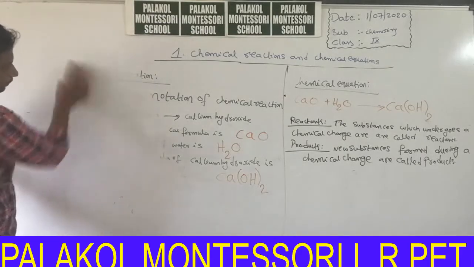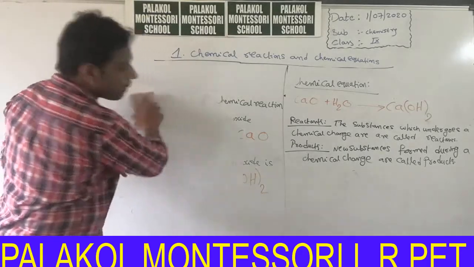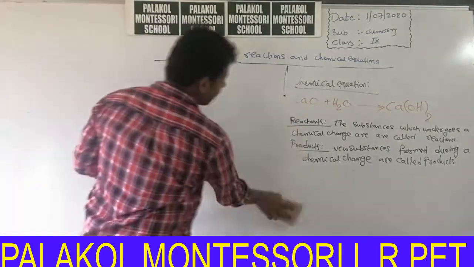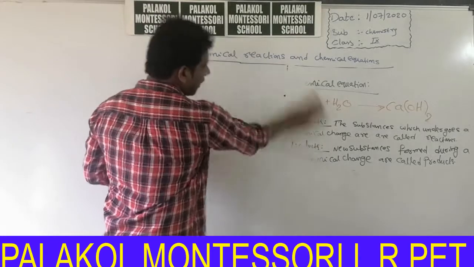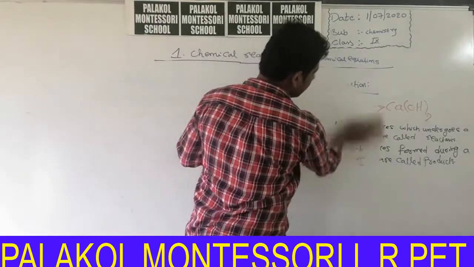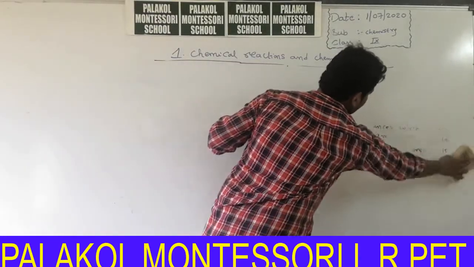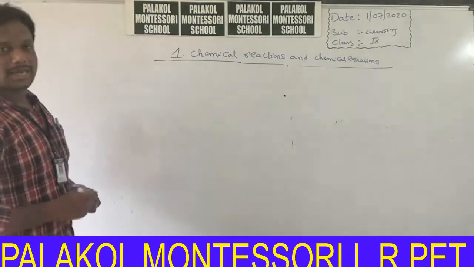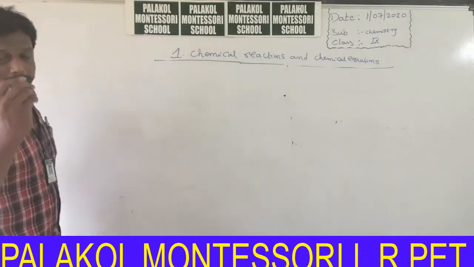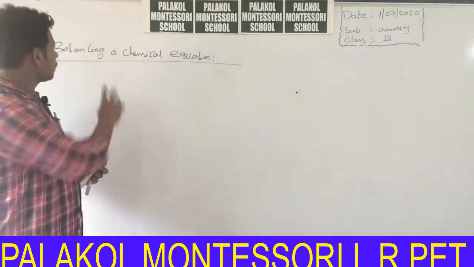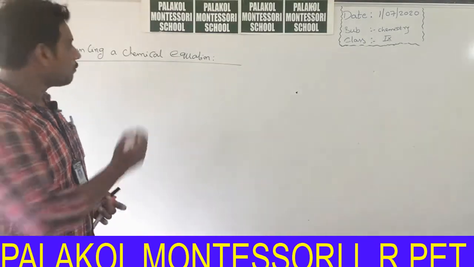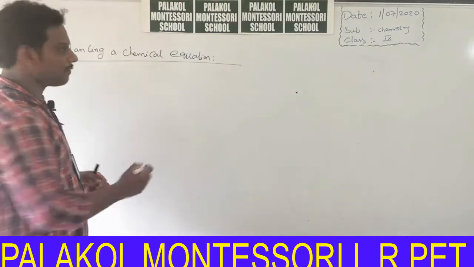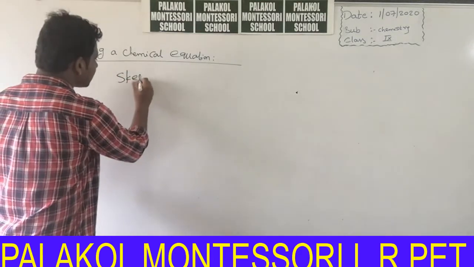Next I will explain how to balance a chemical equation. Before going to explain balancing a chemical equation, I will explain another definition, skeleton equation.